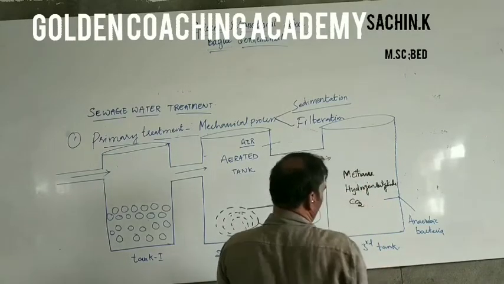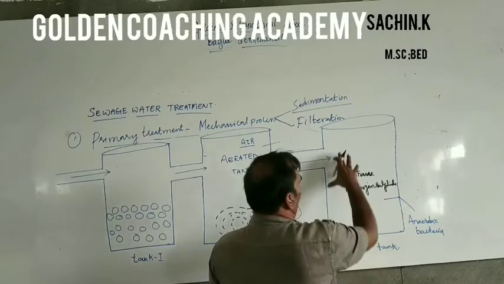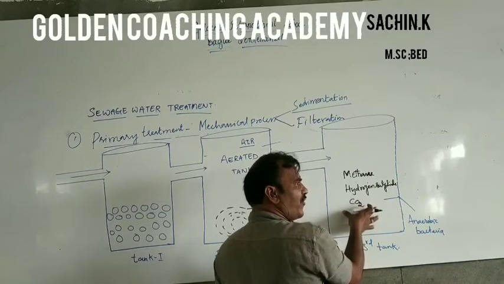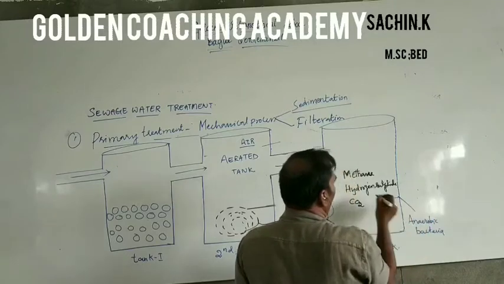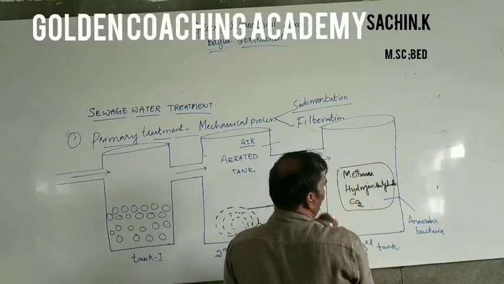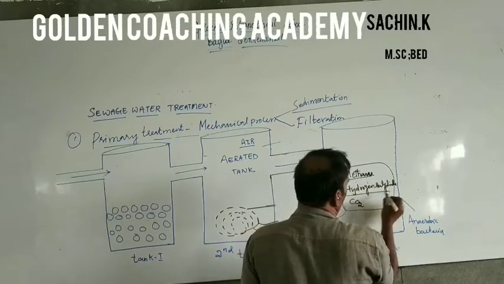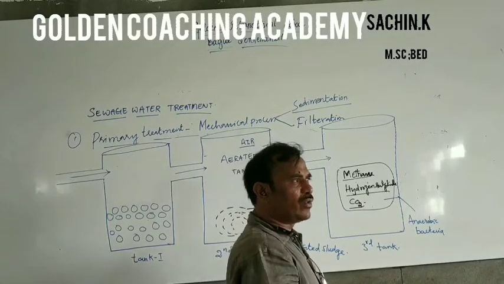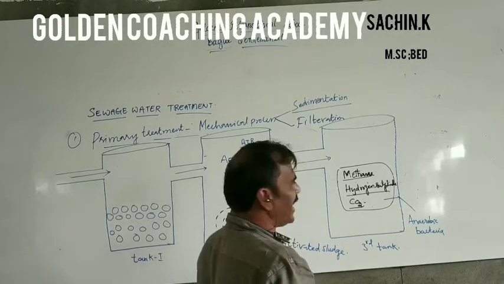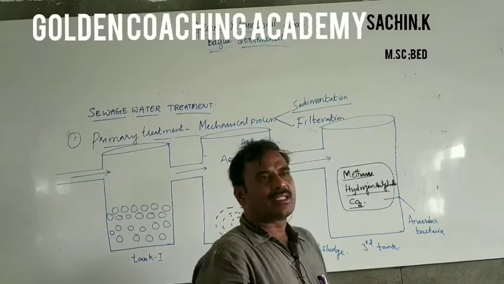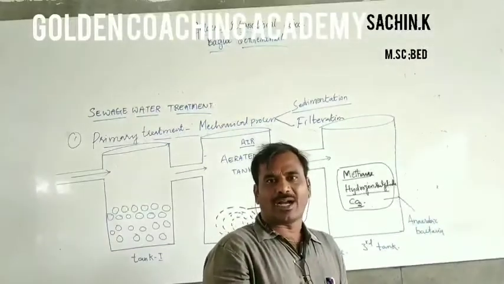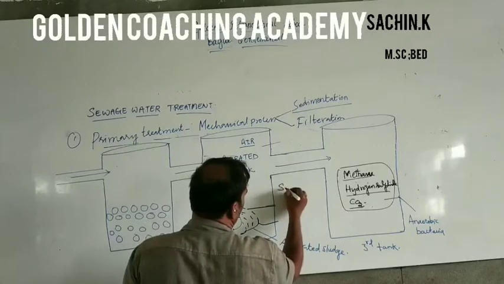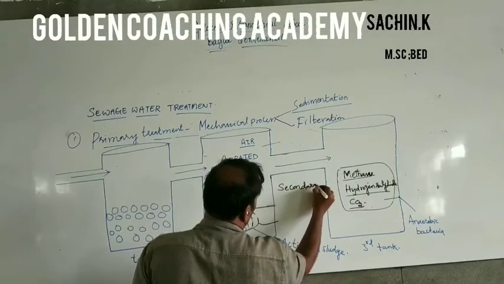So this is a biogas. Because of the anaerobic bacteria, the water, whatever contains organic materials of bacteria and fungi, is digested by this anaerobic bacteria, and they produce one biogas which is a mixture of methane, hydrogen sulfide and carbon dioxide. It is separated and sent to the other chamber to store, and the remaining water is sent for the third step of the treatment. From here it is called as a secondary treatment.